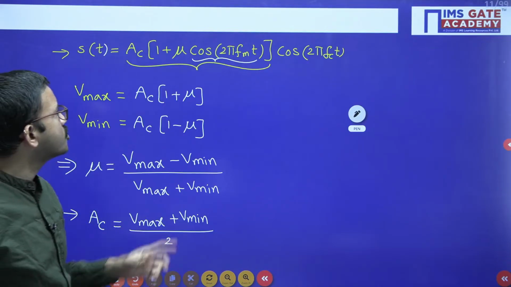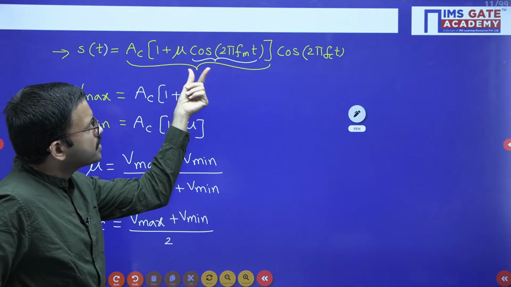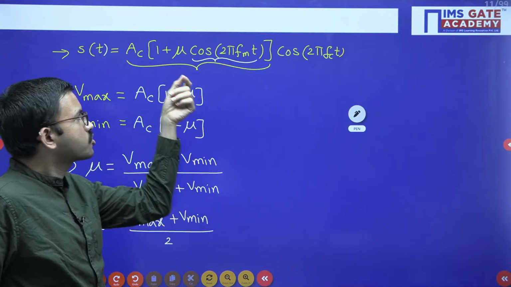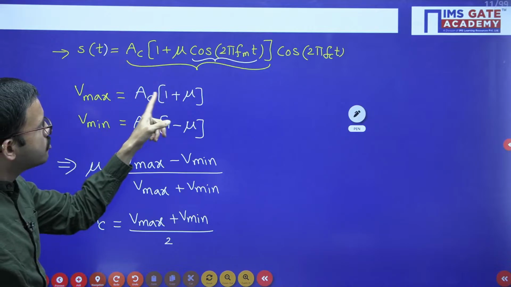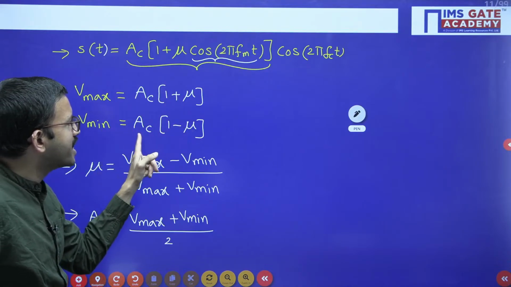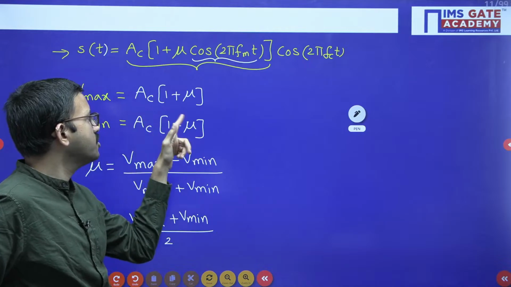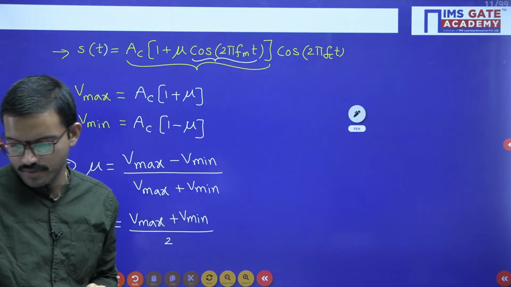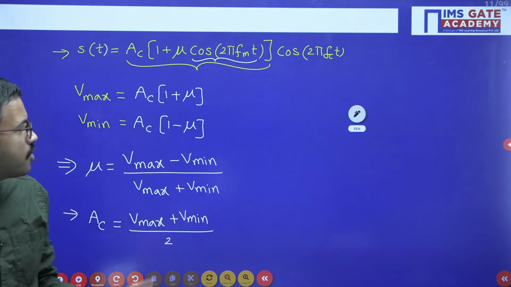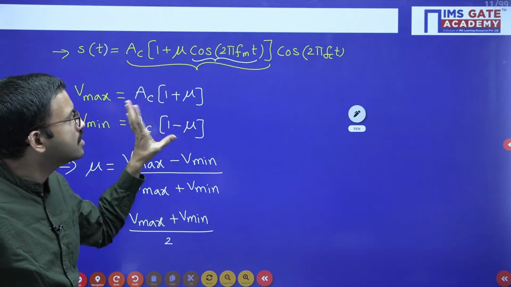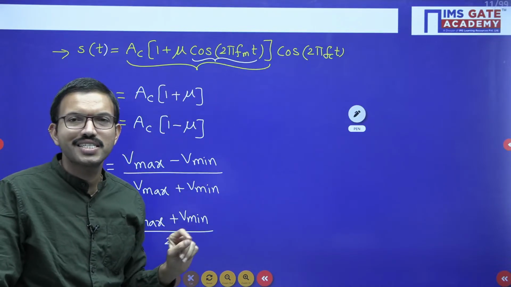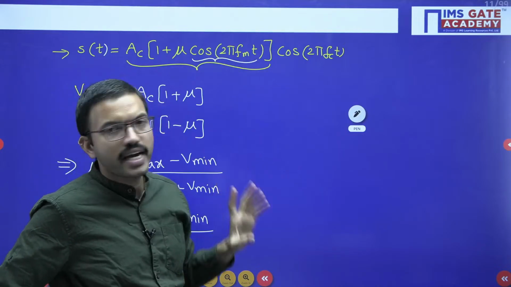Or in other words, when you are performing amplitude modulation, the peak amplitude you get is AC into 1 plus mu, and the minimum value you get is AC into 1 minus mu. In between you have AC. Now you can observe how the amplitude modulation is happening with respect to your carrier signal.